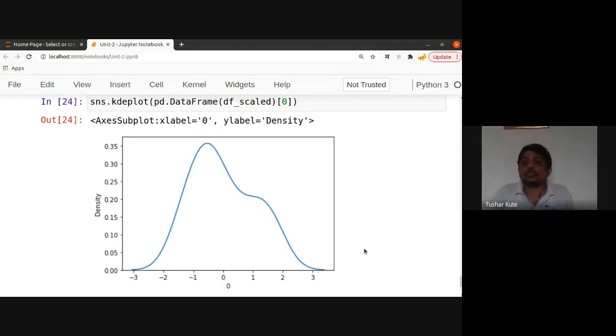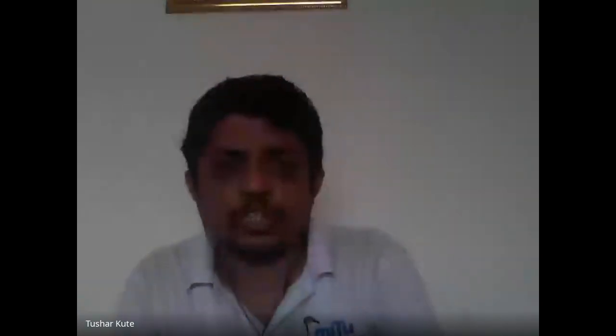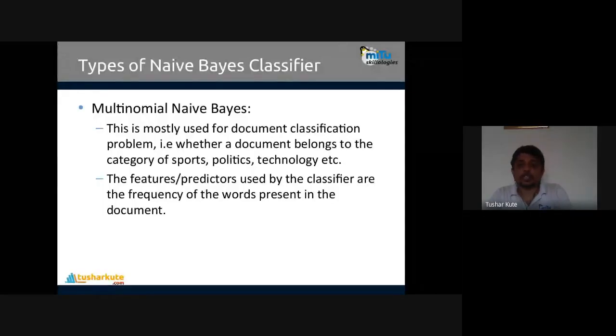Okay, so Gaussian distribution is considered by default, but along with that there are many more kinds of algorithms. I'll show three different commonly used algorithms in the Naive Bayes category. See this, the commonly used algorithms which are present. The first is the multinomial Naive Bayes classifier. See this, multinomial Naive Bayes.